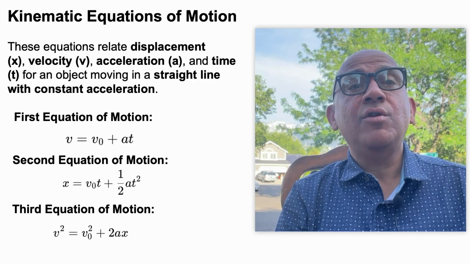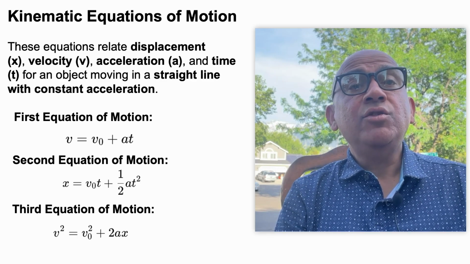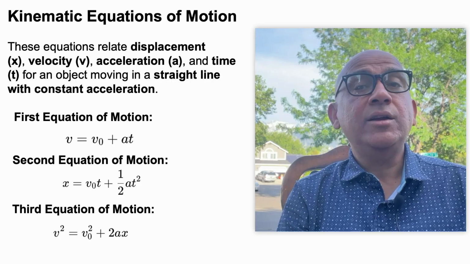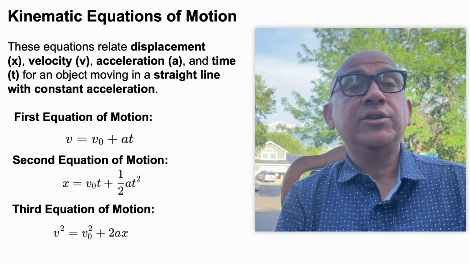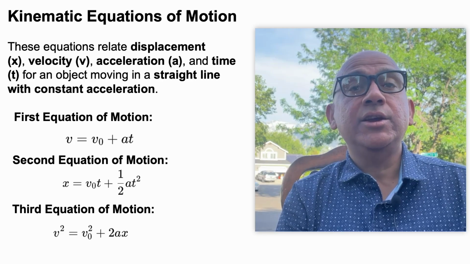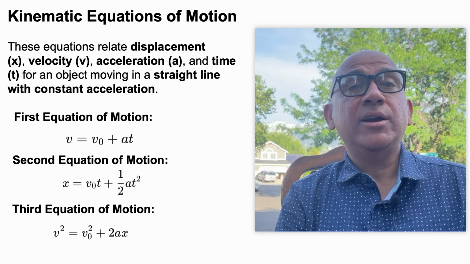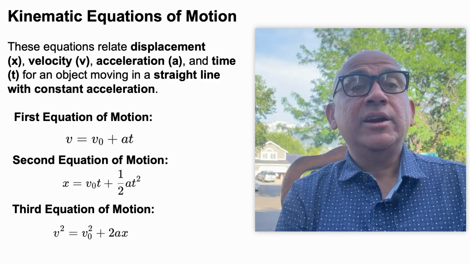Kinematic equations of motion. These equations relate displacement, velocity, acceleration and time for an object moving in a straight line with constant acceleration. So, these are very important equations. There are three equations.